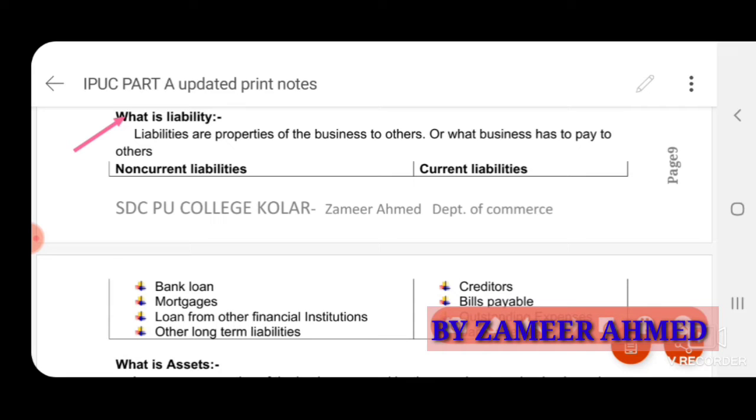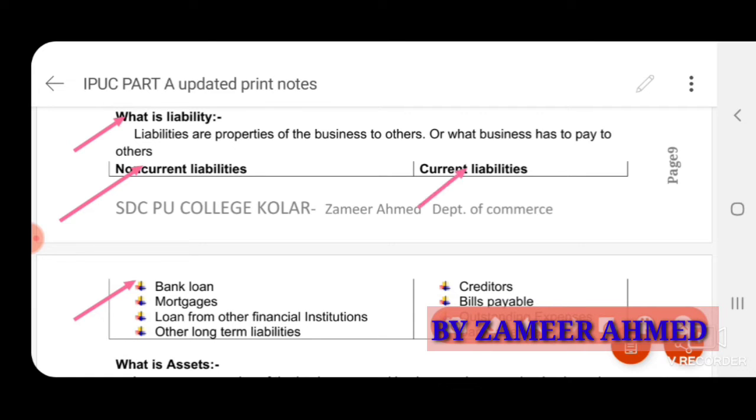given by others. For example, if a business has taken a loan, a bank loan from other financial institutions, or long-term liabilities, these are the non-current liabilities. Non-current liabilities are long-term liabilities where the owner will get the time to repay the liabilities. He will get the time to repay: 1 year, 2 years, 3 years, 10 years. So those we can call non-current liabilities. Non-current liability is also called long-term liabilities.